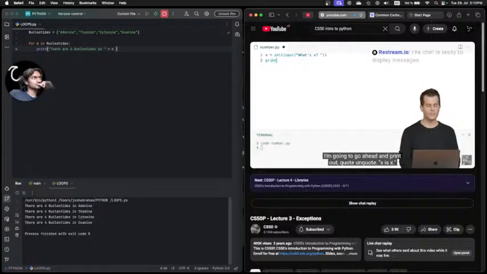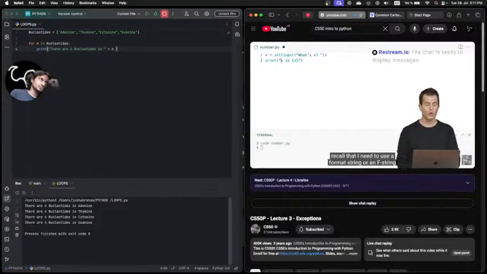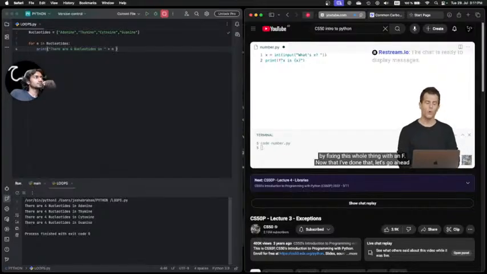I'm going to go ahead and print out quote unquote x is x. But I don't want to literally say x is x. I want to plug in the value of x. So maybe the easiest way to do that is to surround it with curly braces. And then if I'm using these curly braces and I want Python to interpolate the value of that variable, that is, substitute what x actually is in between those curly braces, recall that I need to use a format string or an f string by prefixing this whole thing with an f.